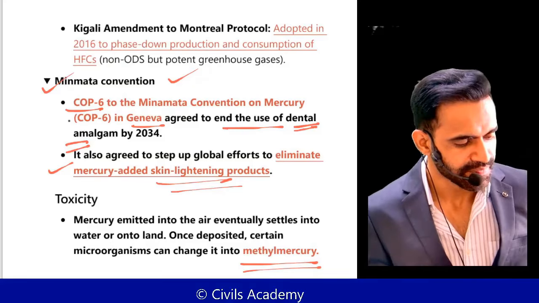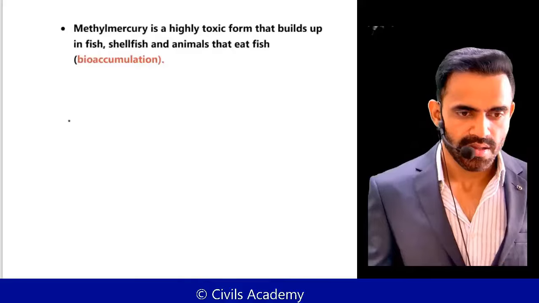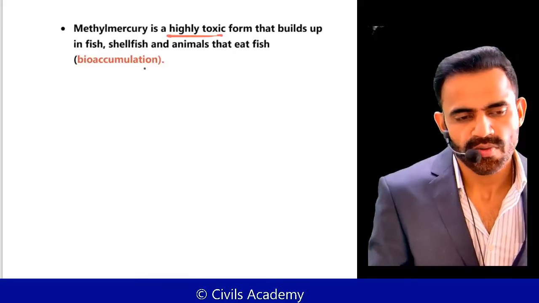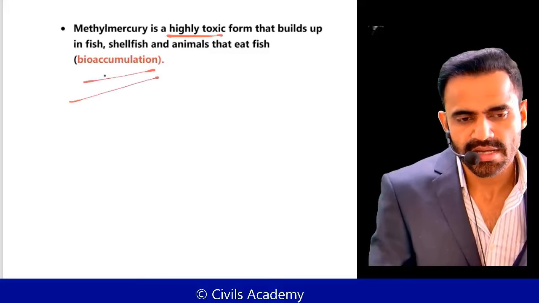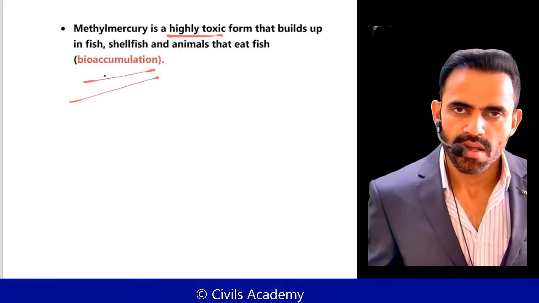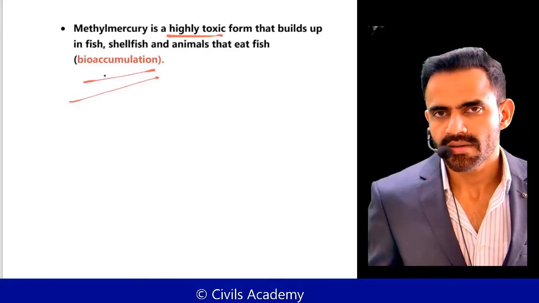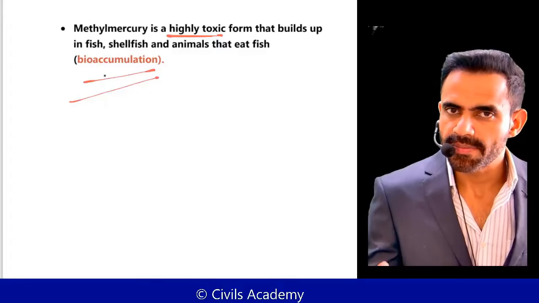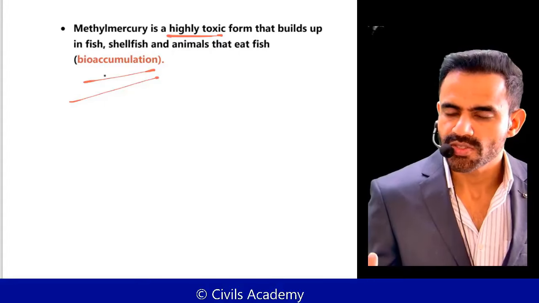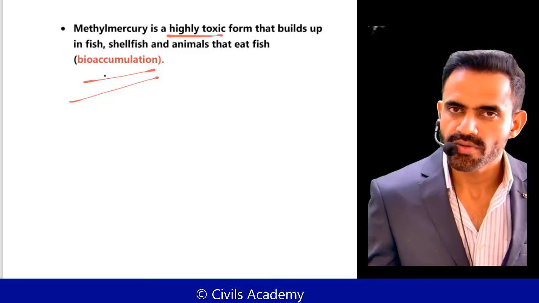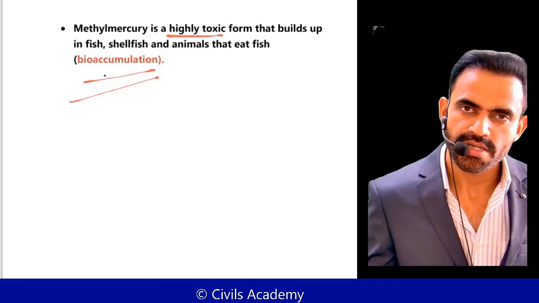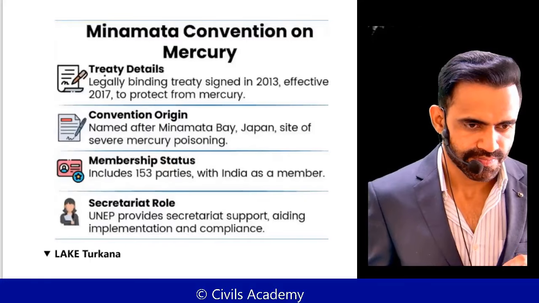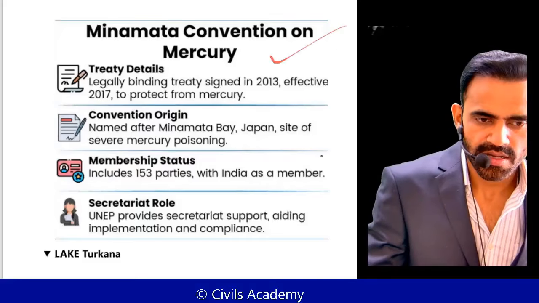It is highly toxic, and subsequently it is accumulated in fish. Now, understand. Let's say a small fish has a concentration of mercury, and a bigger fish is going to eat that small fish. Subsequently, human beings are going to eat. So the concentration will keep on increasing. That is referred to as bioaccumulation. So this is the Minamata Convention on Mercury.